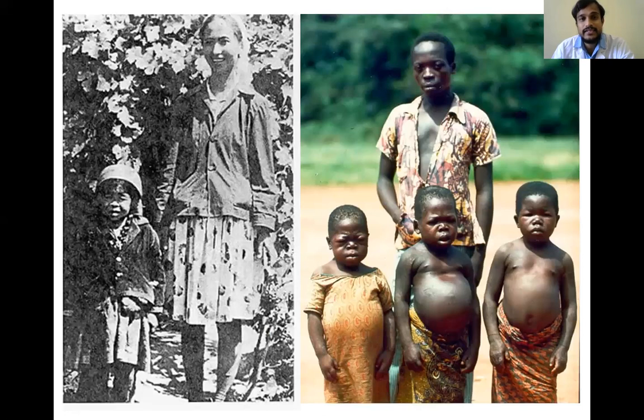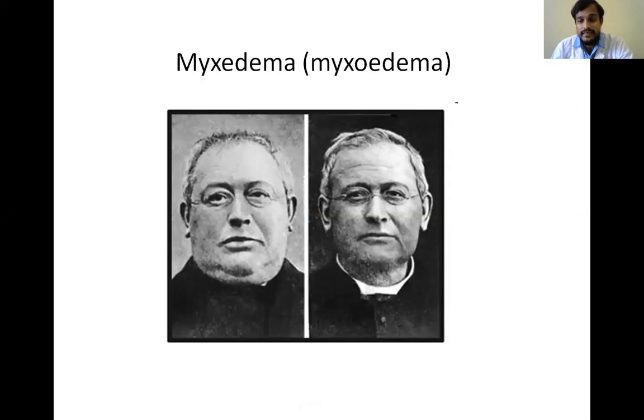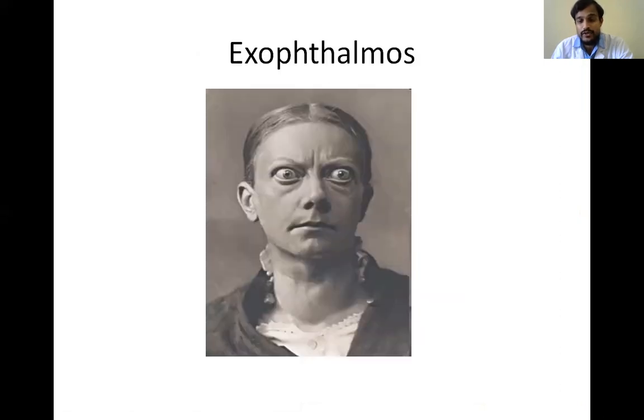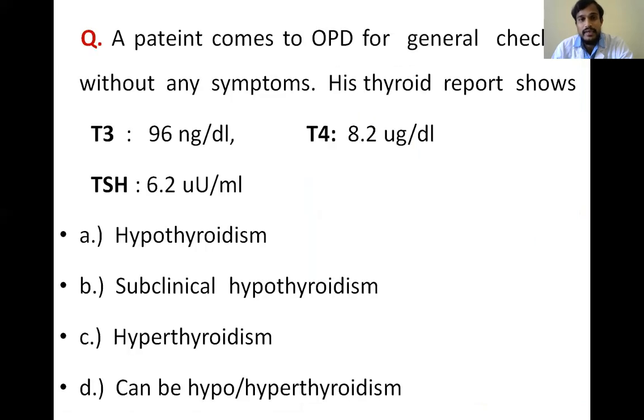So these are the cases of thyroid disorders. Hypothyroidism, this is myxedema, and this is exophthalmos. And for understanding, a patient comes to OPD for general checkup without any symptoms. His thyroid report shows as follows. T3 is 96 nanogram per deciliter, T4 is 8.2 microgram per deciliter, TSH is 6.2 microunits per ml. So what is the diagnosis?